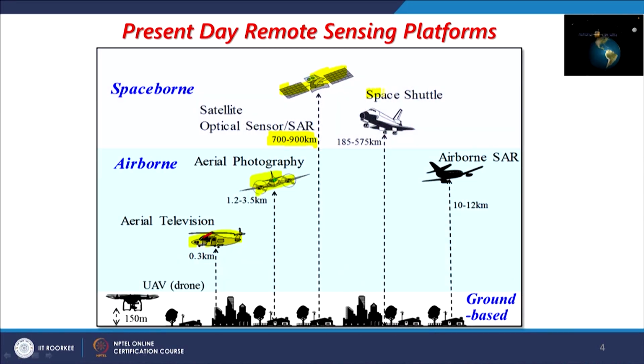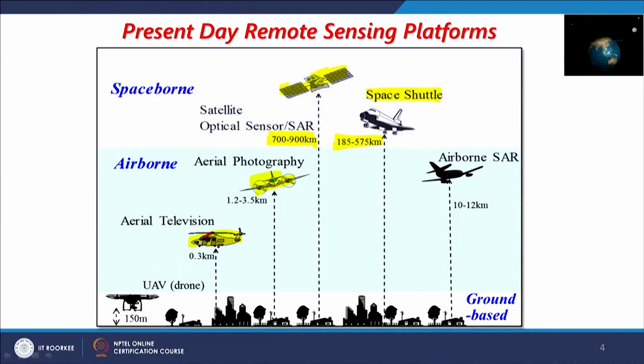It is also possible to acquire data, as has been done in the past, using space shuttles. One of the examples is the Shuttle Radar Topographic Mission, which was done using the space shuttle. So that is also possible. They fly somewhere between 185 to 576 kilometer above the earth. And then there is also the possibility of airborne SAR. Airborne aircraft are also shown here, but airborne SAR flies much higher above the ground.